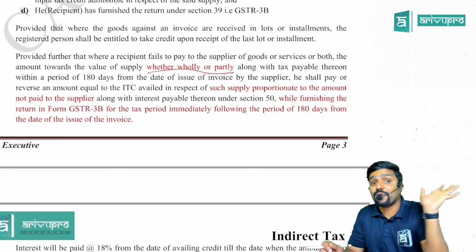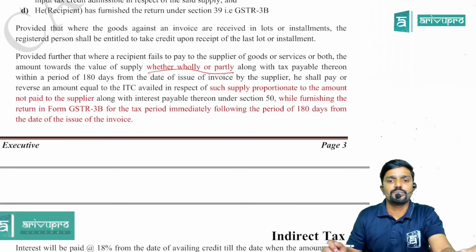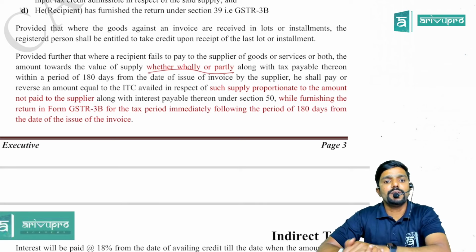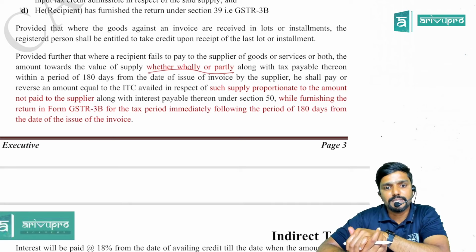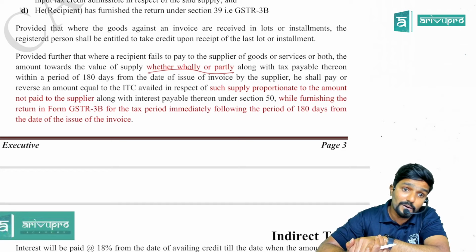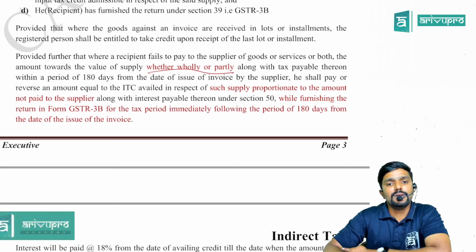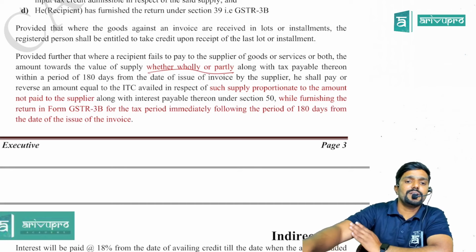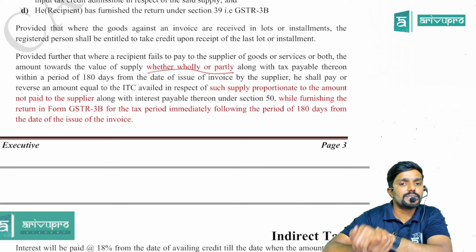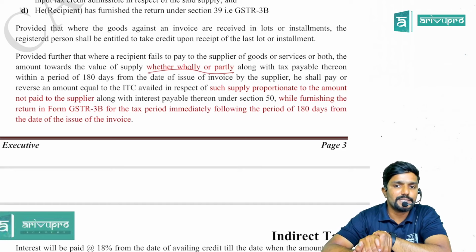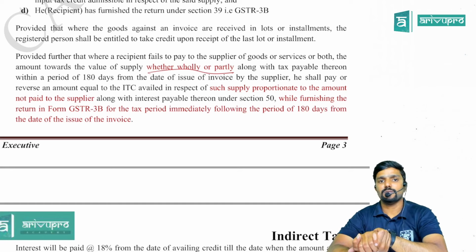So previously this point was not there, wholly or partially, along with tax payable thereon within a period of 180 days from the date of issue of invoice by the supplier, he shall pay or reverse an amount equal to ITC availed in respect of such supply proportionate to the amount not paid to the supplier, along with interest payable thereon under section 50 while furnishing the return in form GSTR-3B for the tax period immediately following the period of 180 days from the date of issue of invoice, guys.